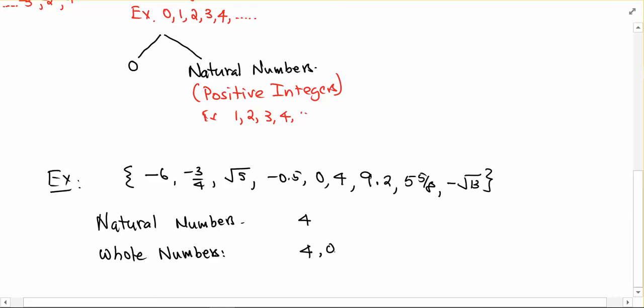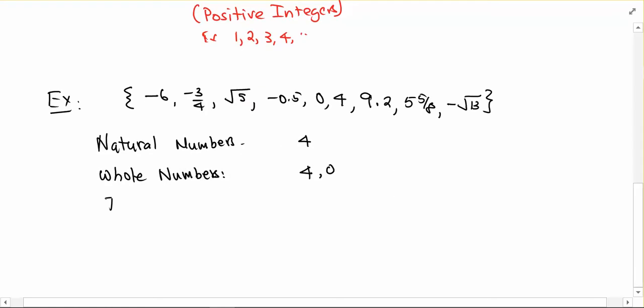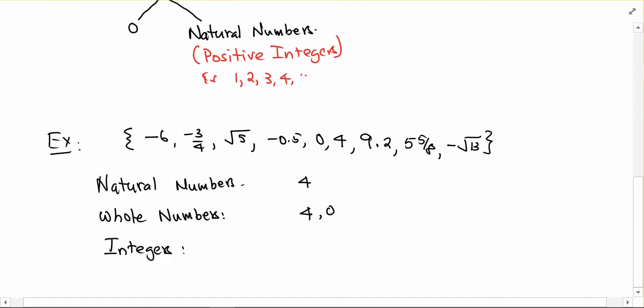Okay. Now what about the integers? Integers are anything that does not have a decimal. So in this case, the -6, going through this, 0, 4, those are all integers.